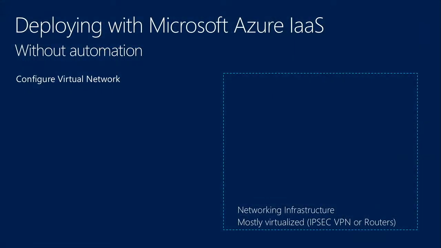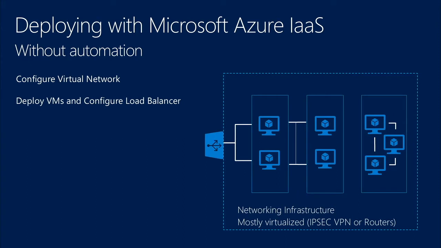Now, if we're going to compare directly with Azure, and in this case, we're actually just going to compare without automation, which is one of the key components of cloud computing, but just to compare apples to apples. The first thing you're going to need to do in Azure is to deploy the virtual network. This is a completely software-based solution, so you're not deploying physical hardware unless you're doing some kind of hybrid connectivity. But for the most part, it's all going to be through your browser. After that, you will deploy the virtual machines and, of course, configure the load balancer. Again, these are all software-based components, so it could be just directly through your browser.